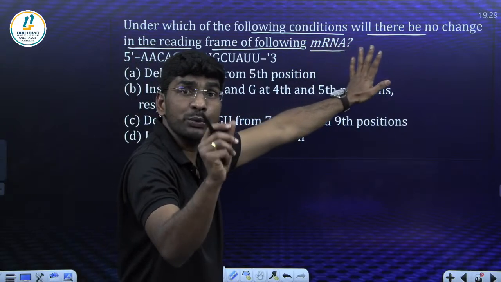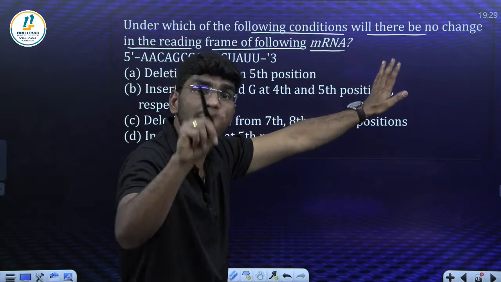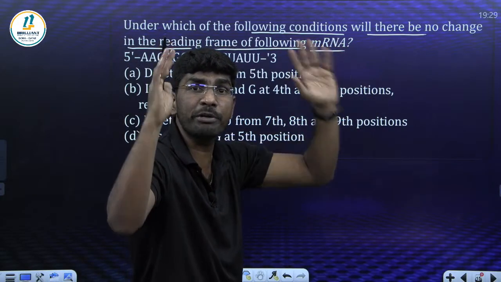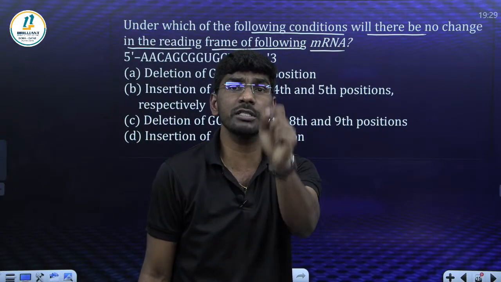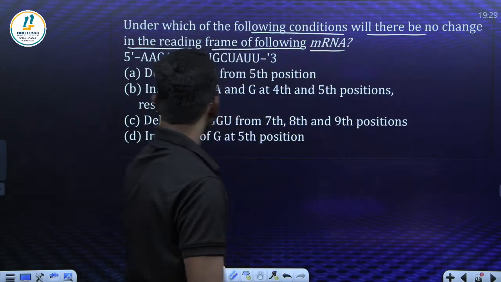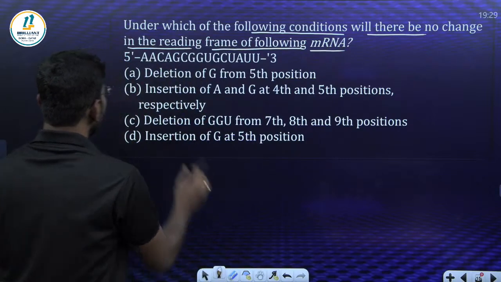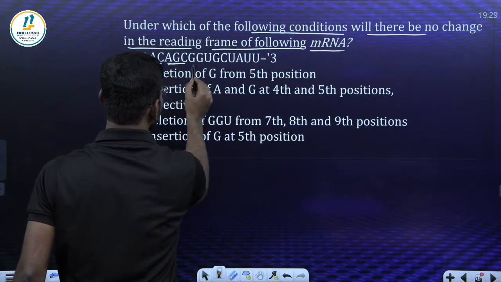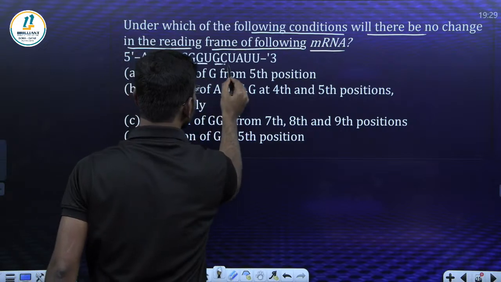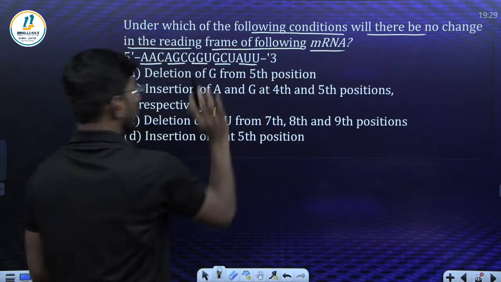Students, this type of HOT question, statement based question, incorrect-correct question, you should prepare and perfect before the final exam. Read the options carefully one by one. What is given here? AAA, AAC, AGC, GGU, GCU, AUU.